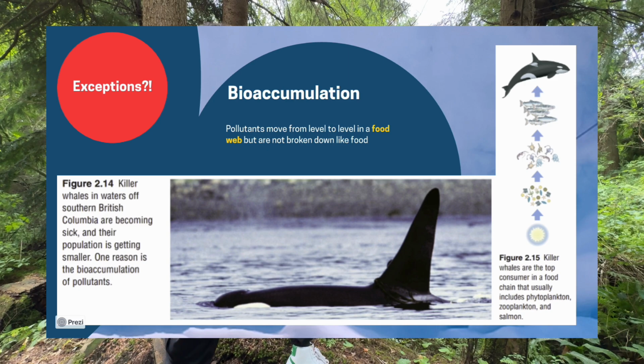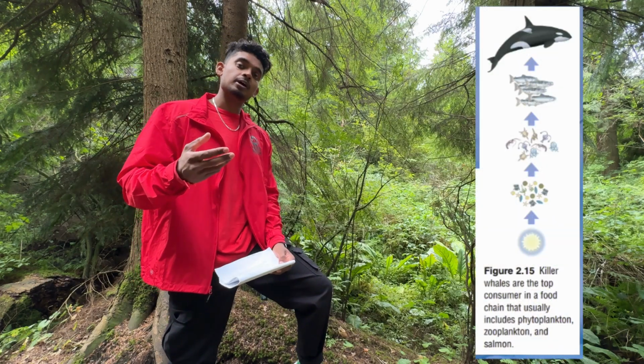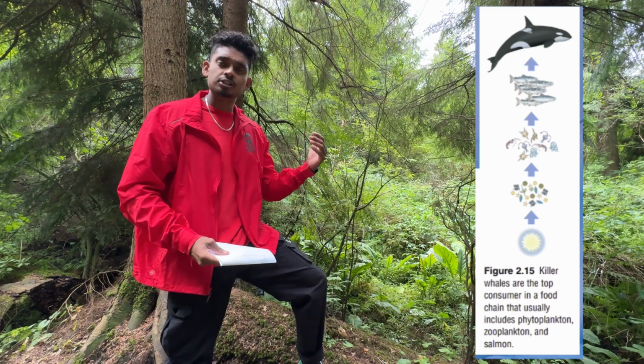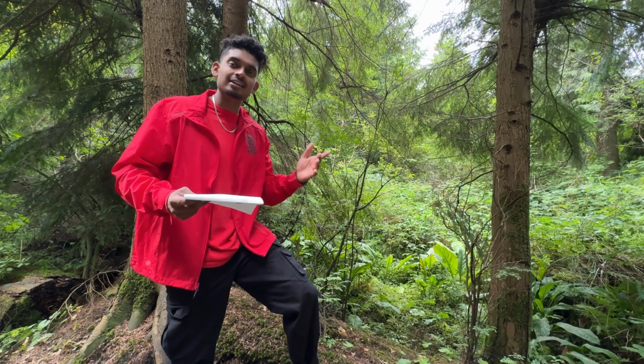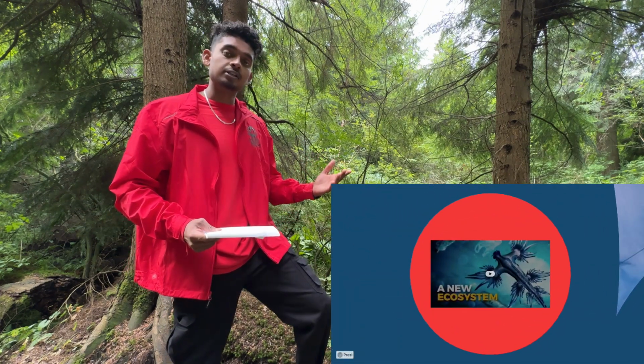Now check out this example with the killer whale. It lives off the coast of BC and it's a top consumer, an apex predator. The pollutants in the water can enter the food chain at any level, but they often enter through organisms that are lower on the food chain. For example, a pollutant might be absorbed by phytoplankton, the bottom layer. Many orcas are now becoming ill due to bioaccumulation of pollutants. Check out this video that shows a new animal and adaptations where creatures can thrive in the Pacific garbage patches in the ocean.